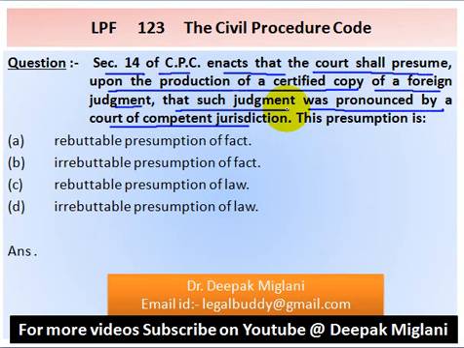The presumption is option A, rebuttable presumption of fact. Option B, irrebuttable presumption of fact. Option C, rebuttable presumption of law. Option D, irrebuttable presumption of law. This presumption is rebuttable presumption of law. So answer is option C.